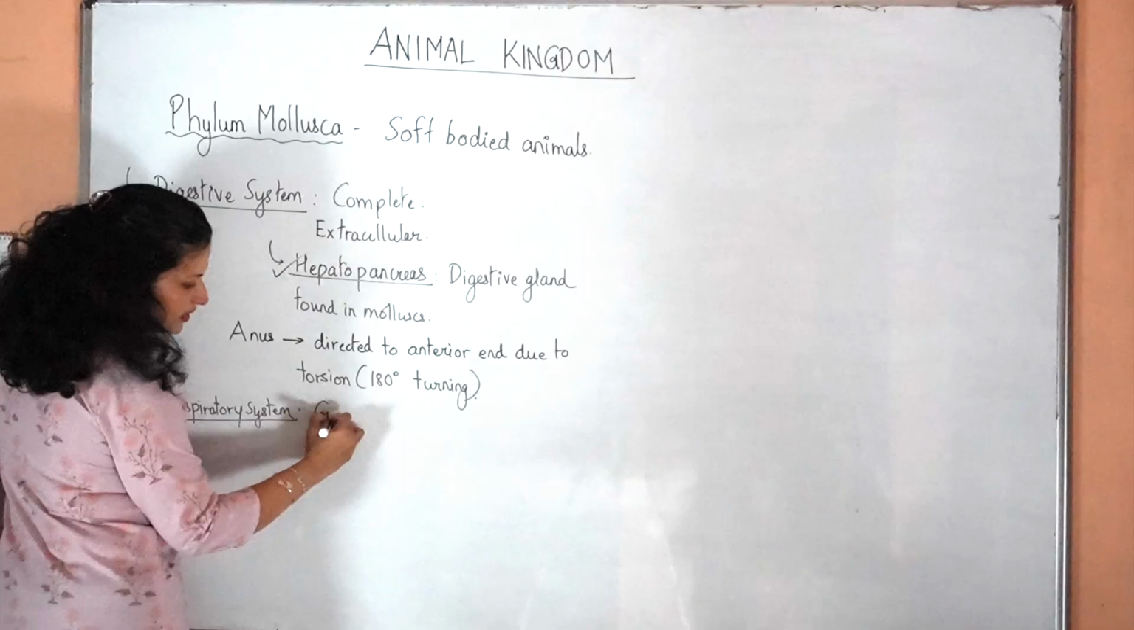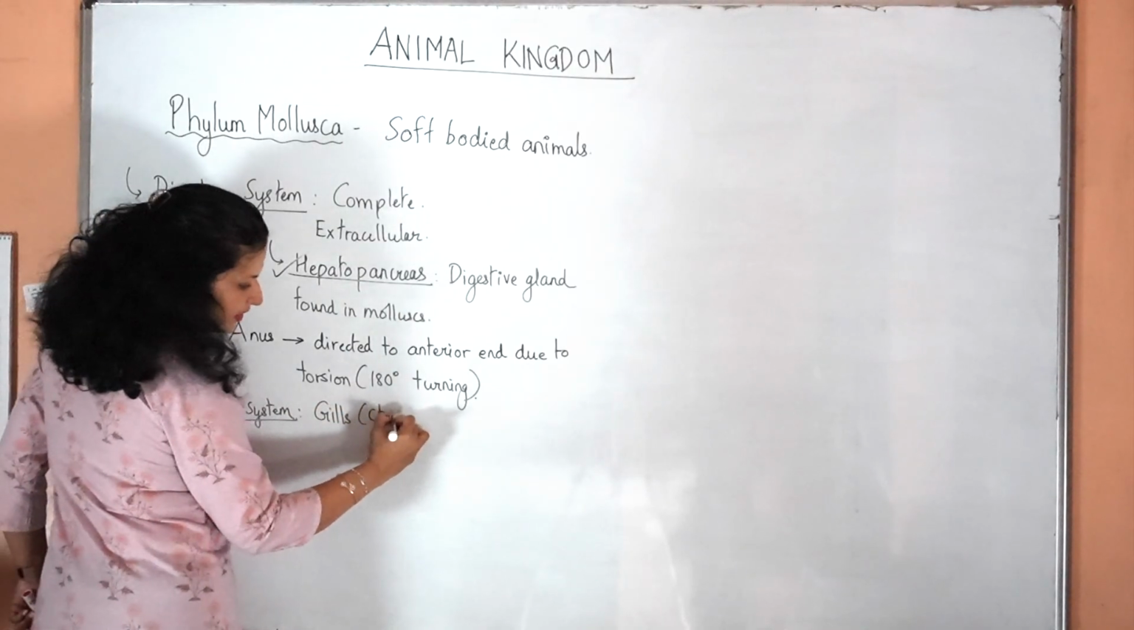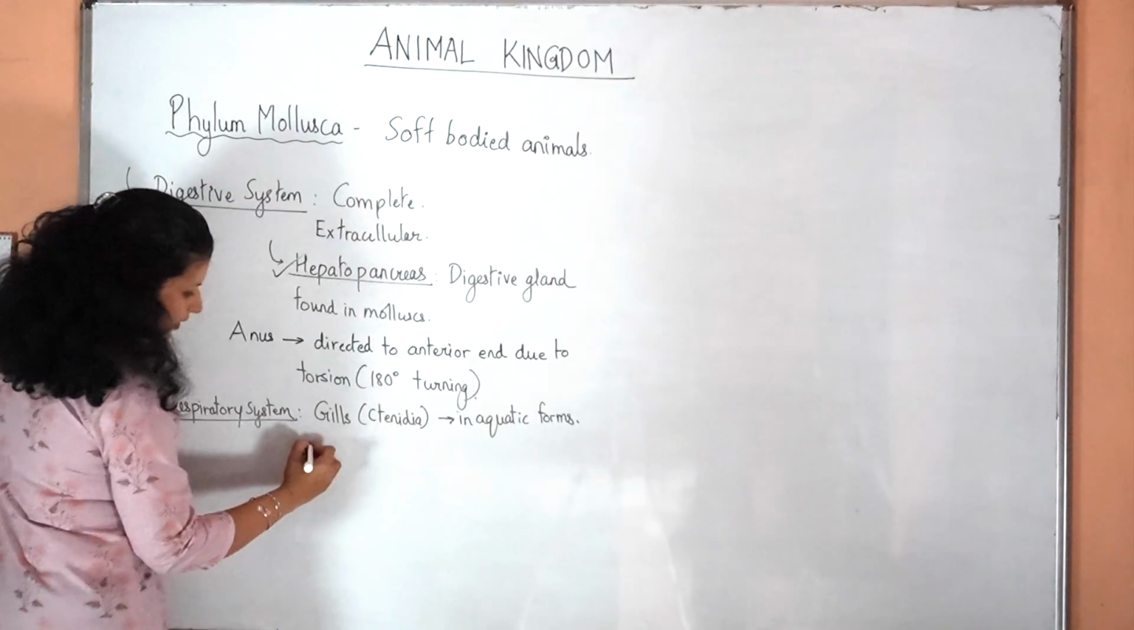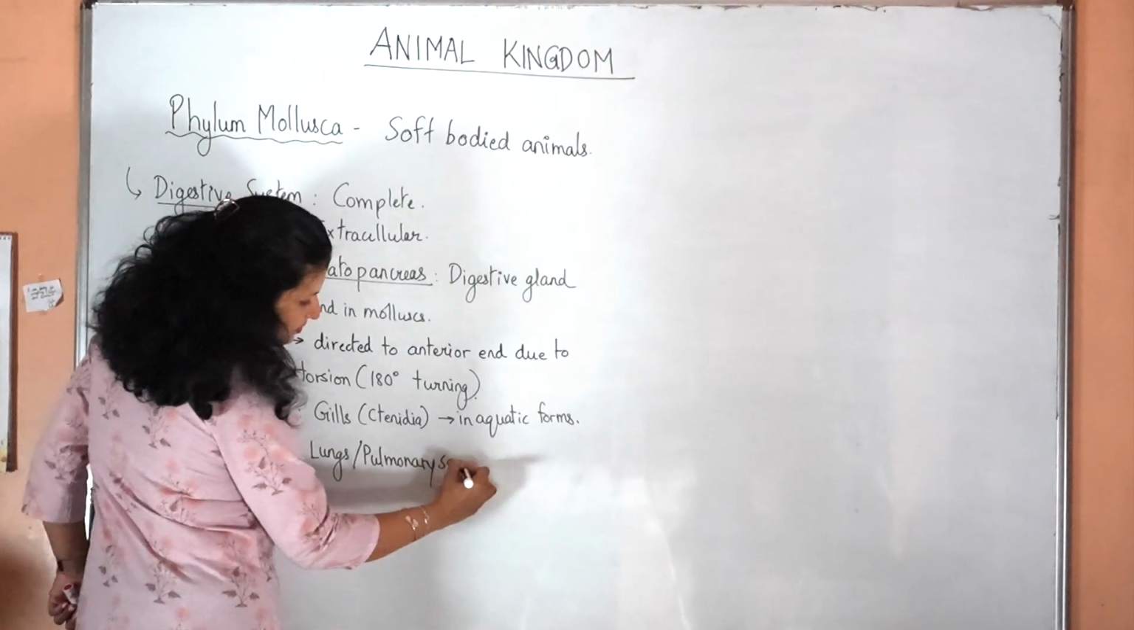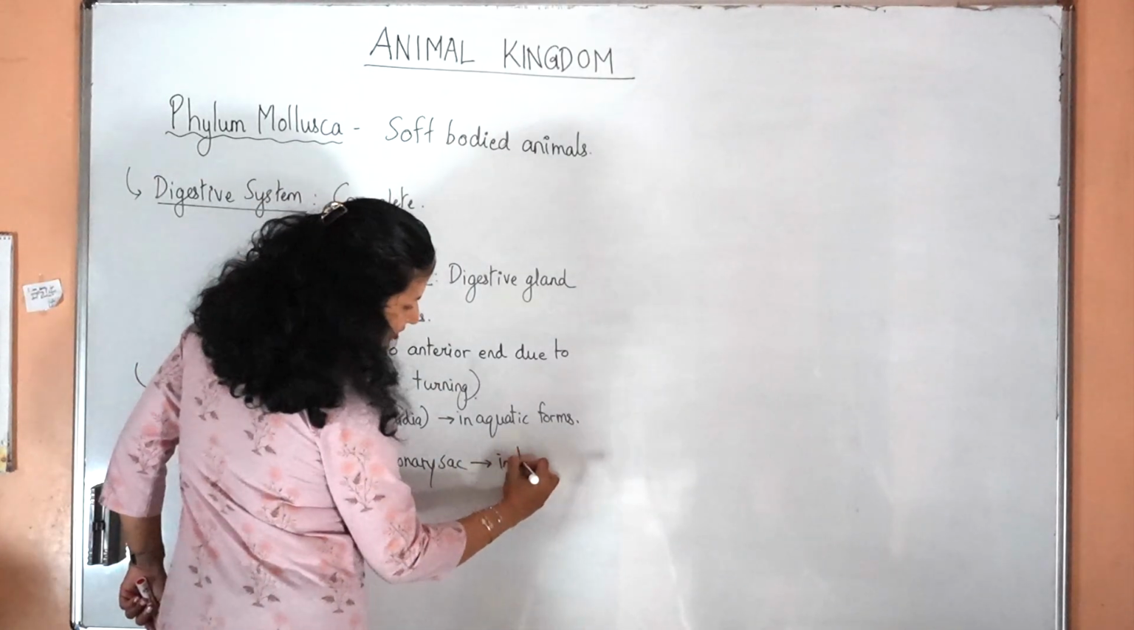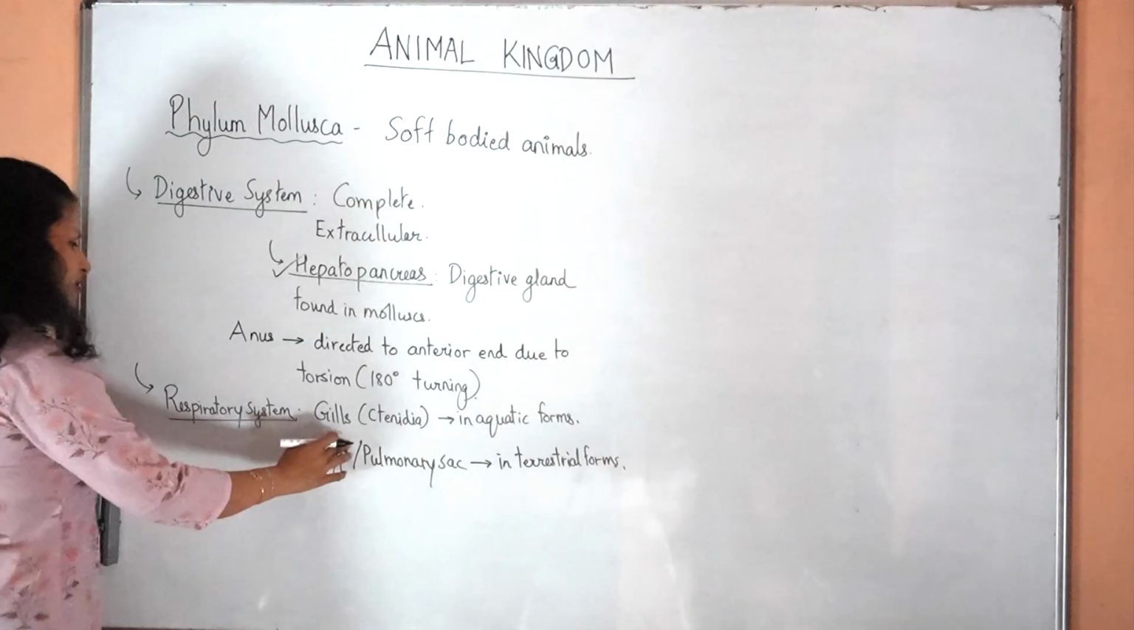You know that there are gills, which are called ctenidia, in aquatic forms, and in the terrestrial forms there is a lung, also called a pulmonary sac. Just a single lung will be present.